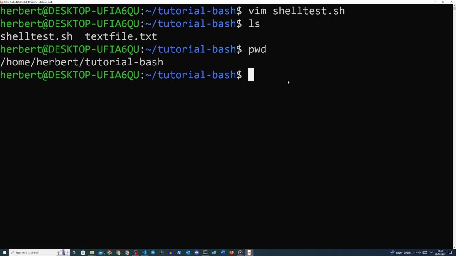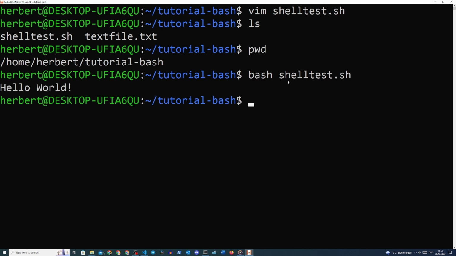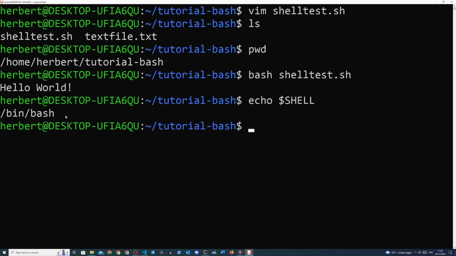Now let's run our file by providing the command line with the command line interpreter, which is bash shelltest.sh. This will output the command we entered in the shell script using the bash interpreter, but when we type in echo $SHELL, we can verify that we are actually running in a bash shell.